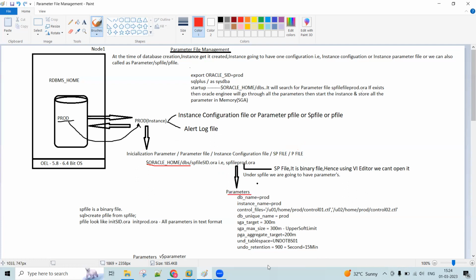I will give you a few examples for the parameters. db_name is a parameter which represents the database name. instance_name, okay, this is a second parameter which will represent the instance name. control_files, okay, how many control files do you have, under which location, and what are the names of the control files, okay.